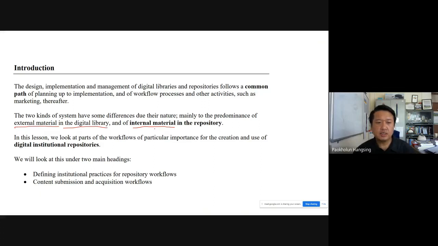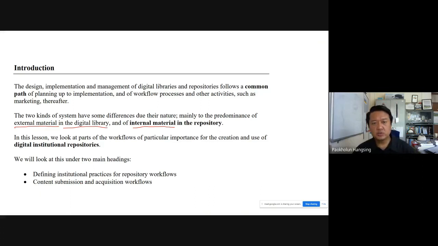the institutions. Okay, so in this brief lecture, we will look at parts of the workflow, some important aspects of the workflow for creation and use of a digital institutional repository. So the main headings are defining the institutional practice for repository workflows, content submission, and acquisition workflows.